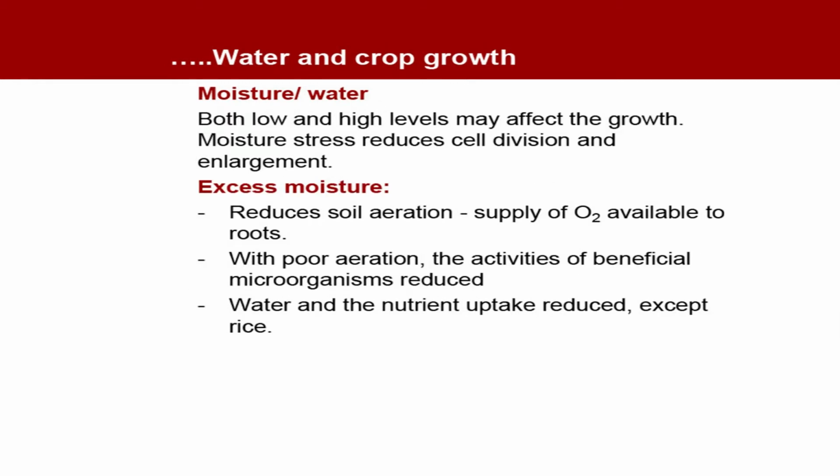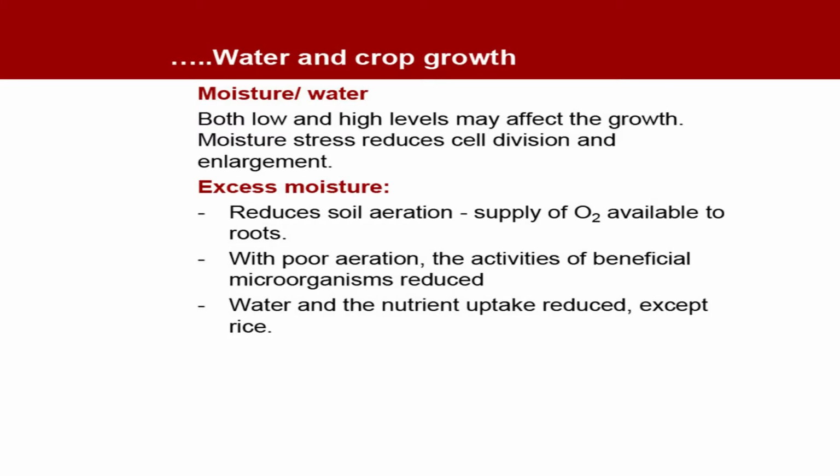So both low and high levels may affect the growth. Moisture stress reduces cell division and enlargement. If your plant is a mesophyte or xerophyte and you put too much water, creating an artificial waterlogging condition, these plants will not survive. Similarly, if your plant is a hydrophyte, an aquatic kind of plant, and you do not keep enough water, it will also die. So we need to have some optimum levels of water depending upon the nature or kind of the plant.